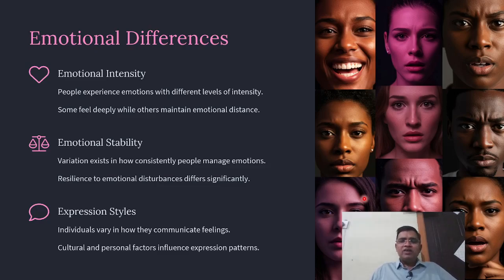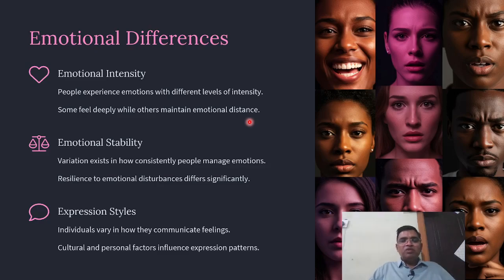Then emotional differences. You can see the faces of different people all over the world. Expressions are not similar, everybody is different. Emotional intensity, emotional stability, and expression styles. Emotional intensity: people experience emotion with different levels of intensity. Some feel deeply while others maintain emotional distance.